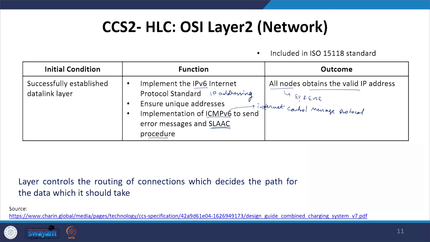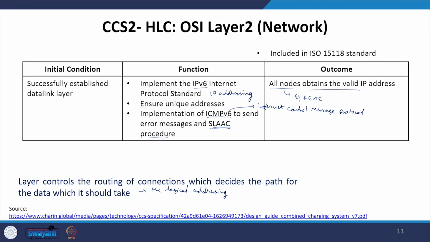And then finally, this layer controls the routing of connections, which decides the path for the data. That means it defines the logical addressing, and once the logical addressing has been defined, it will also define the path determination of the data, the path it should take to reach from the source to the destination. So, that is what the protocols in this layer do.